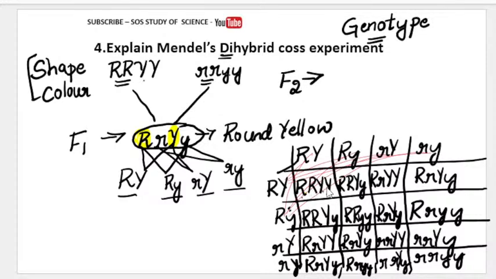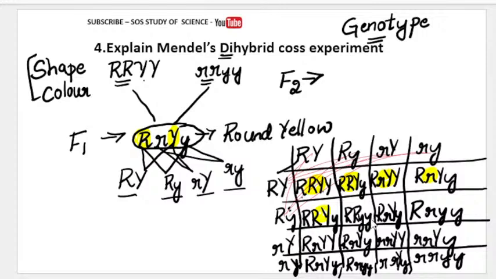Capital R means round, capital Y means yellow. So we got round yellow. So I'm just writing round yellow here. So what is this? This is also round yellow. So if there is one capital R, it is round, and if there is one capital Y, it is yellow, because they are the dominant character. This is also round yellow. This is also round yellow. So this is also round yellow.